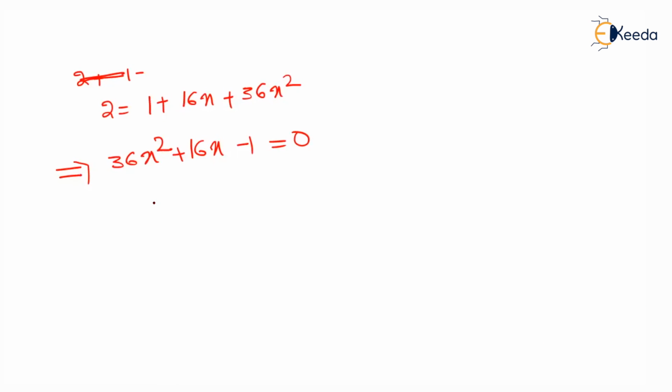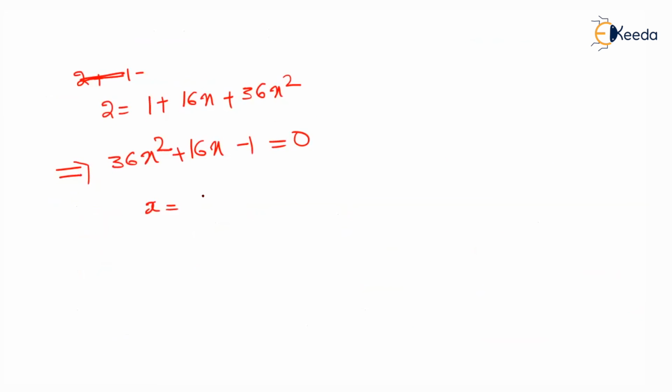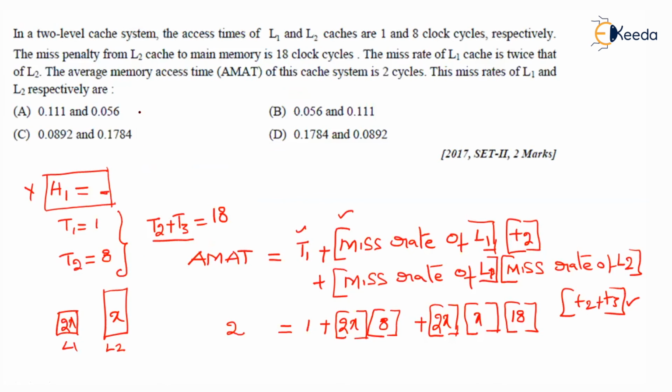When we factorize, we get x is equal to 0.056, then 2x is equal to 0.111. So option A is the correct option. 2x is the L1 cache miss rate, x is the L2 cache miss rate.